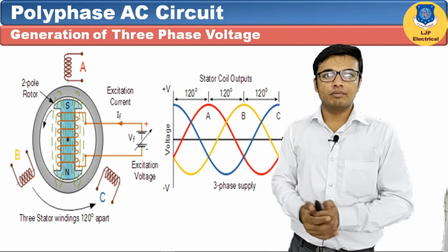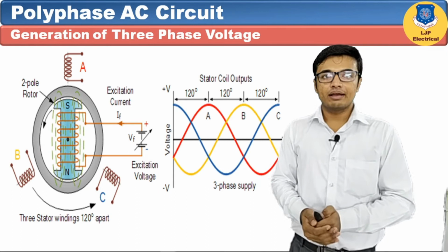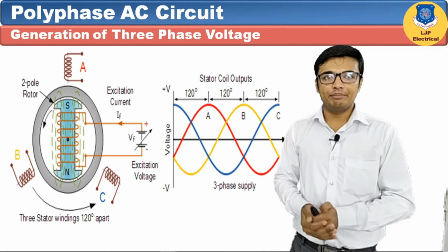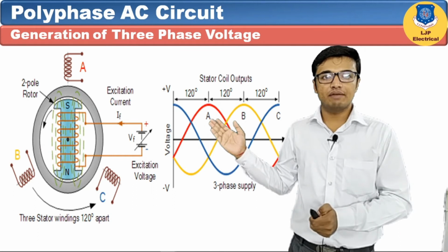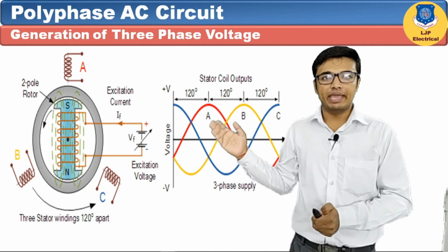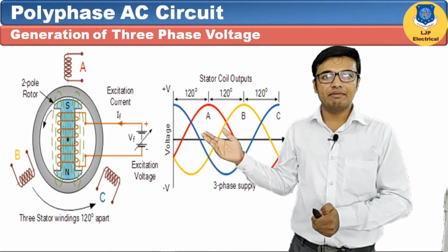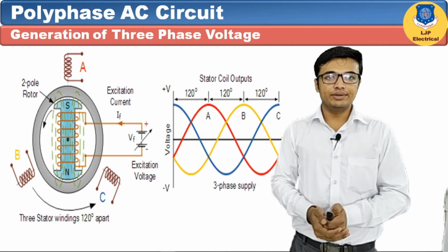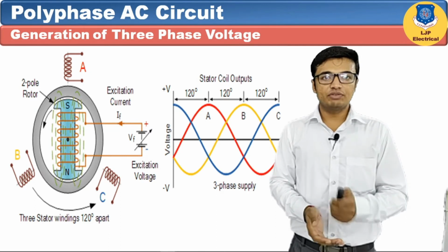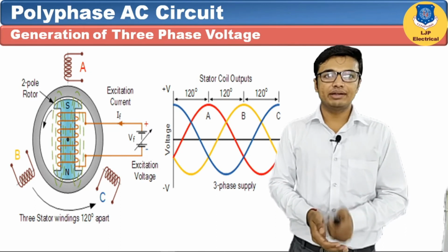Here you can see the waveform of the three-phase alternator. On the x-axis we have taken time period and on the y-axis we have taken voltage. So this is the first wave, the waveform of alternating EMF of coil A. After 120 degrees EMF will be induced in coil B, and again after 120 degrees EMF will be induced in coil C. So each phase has a phase difference of 120 degrees.